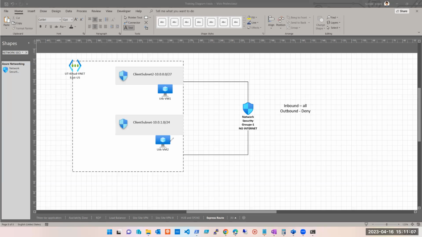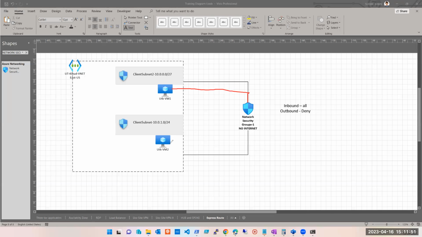So let's say that this machine is trying to communicate with this machine. VM1 wants to talk to VM2. Will it go through here? यहाँ से मैं जा रहा हूँ, यहाँ पर जा रहा हूँ. ये किस तरह का ट्रैफिक हुआ UTK VM1 के लिए? Is it inbound or outbound for UTK1? Outbound. Is it allowed outbound according to this rule? No. So can I communicate with this machine? No. Because now you've set outbound deny, like outbound rule is deny. Similarly, now I want to go from UTK VM2 to VM1.